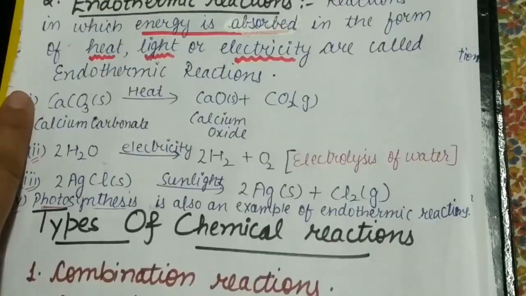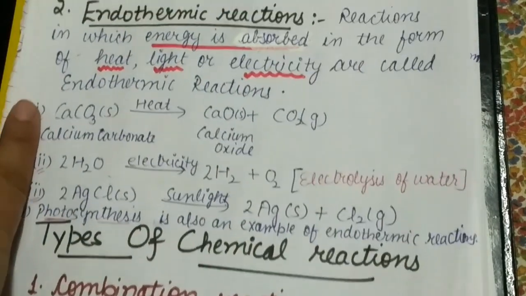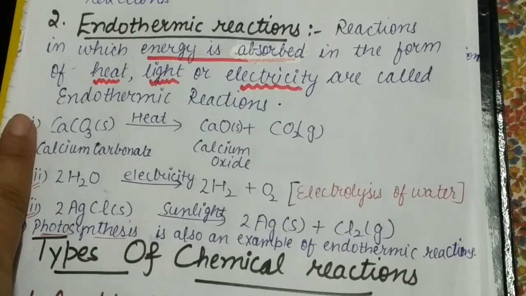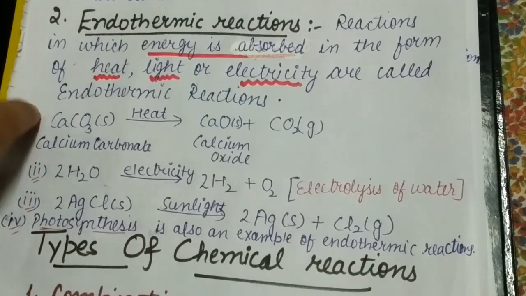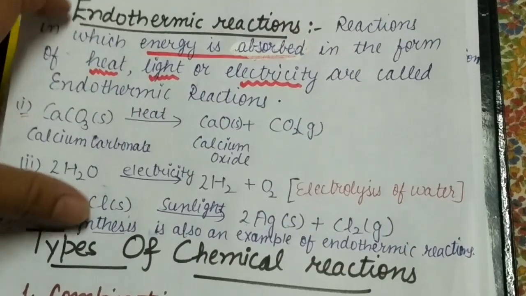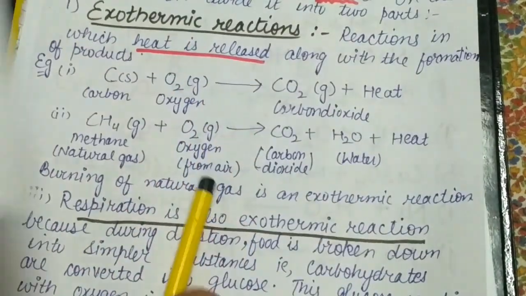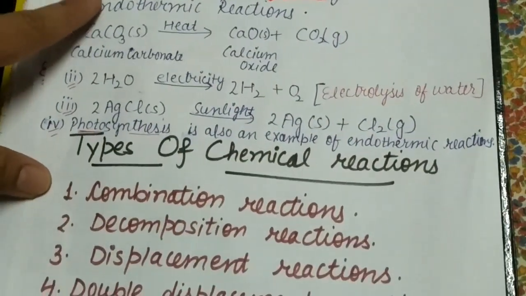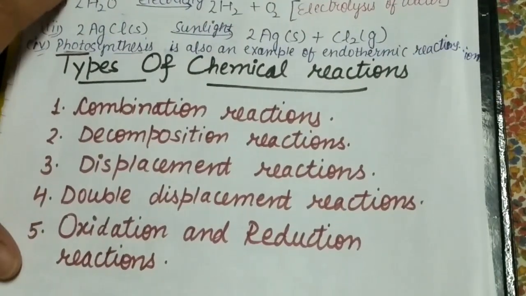Is it clear to you? I think that endothermic and exothermic reactions are clear to you. Very important. Many times it has been asked in exams for 3 marks. Then you have to write the definitions, and along with them you have to write the equations also. In this you have to write 2 equations, and in this one you have to write 3 equations. So learn it carefully.